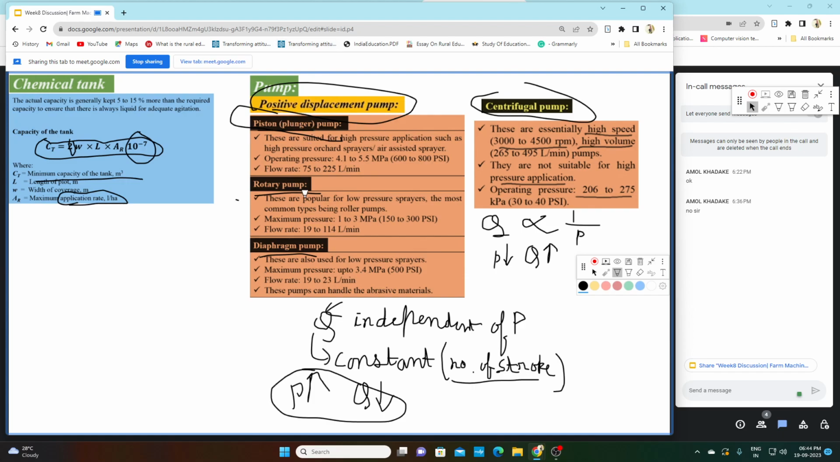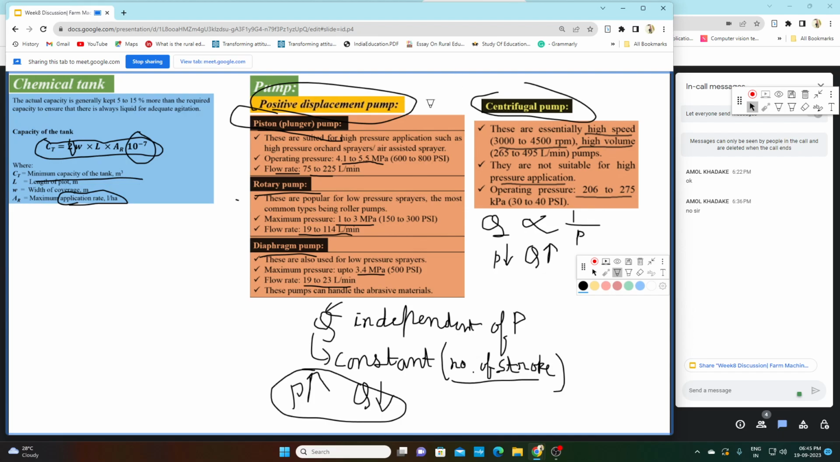There are three types of positive displacement pump. One is the piston or plunger pump. This is the most common, with an operating pressure from 4.1 to 5.5 megapascal, where a megapascal is 10 raised to the power 6 pascal, and a flow rate between 75 to 225 liter per minute. Second is the rotary pump, with a maximum pressure of 1 to 3 megapascal and a flow rate of 19 to 140 liter per minute. Third is the diaphragm pump, with a maximum pressure of 3.4 megapascal and a flow rate between 19 to 23 liter per minute.